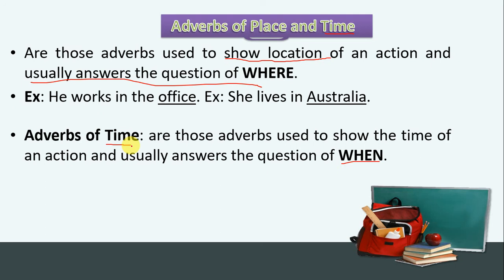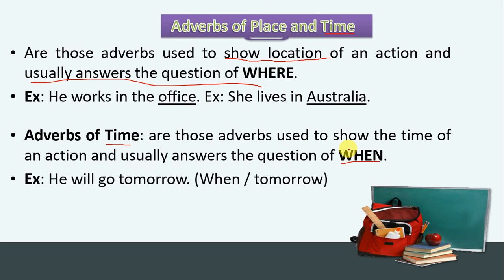So adverbs of time show the time of an action, and they also answer the when WH question word. Place answers where, and adverb of time answers when. He will go tomorrow. When? Tomorrow. If I ask you when will he go, he will go tomorrow.